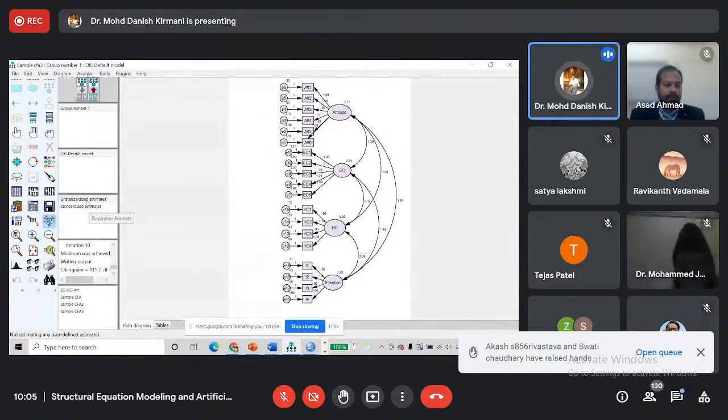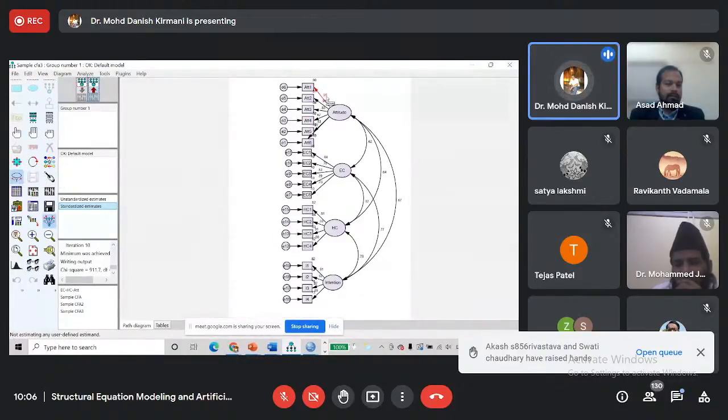These are unstandardized estimates, but we are more interested in standardized estimates. These are actually loadings, standardized regression weights, which are also known as loadings. You can see the loadings are fairly high.